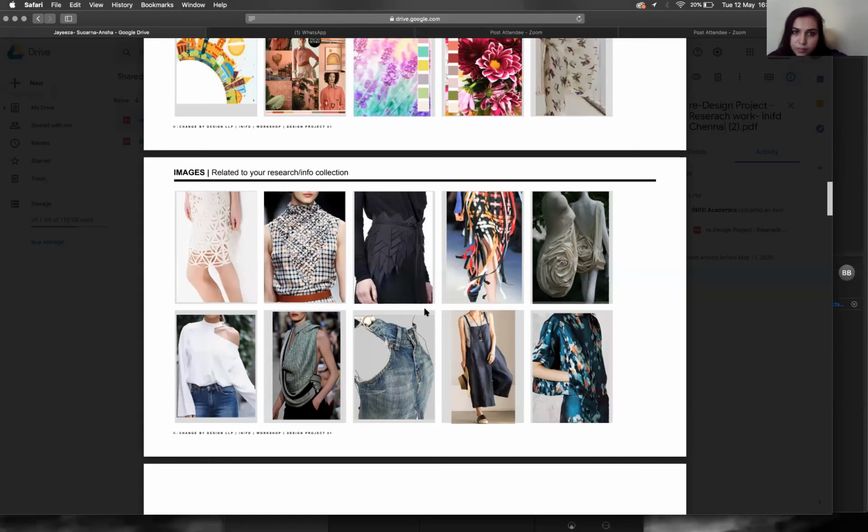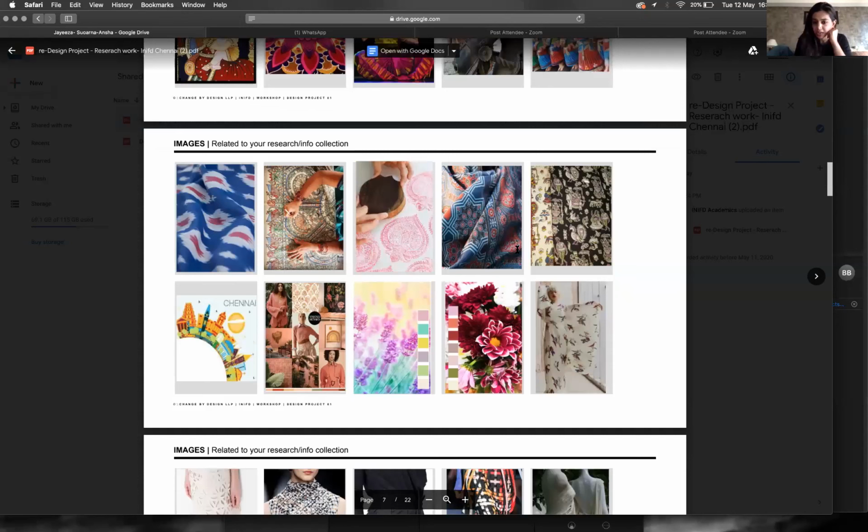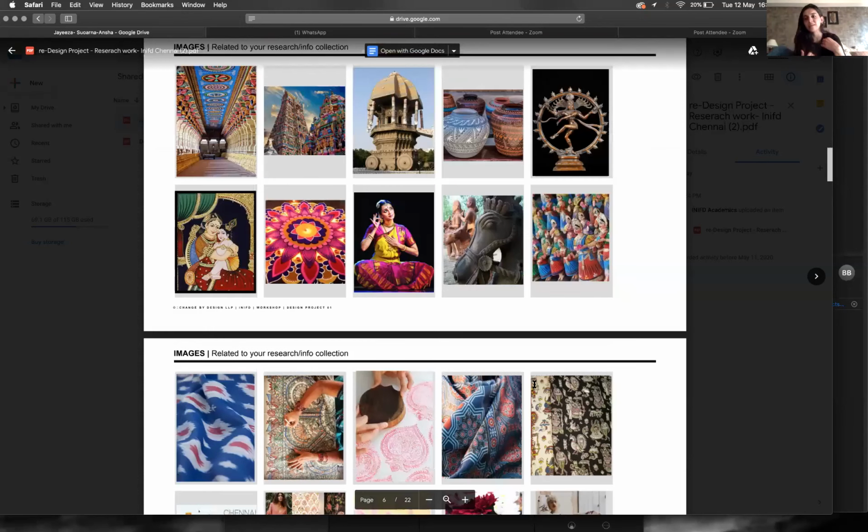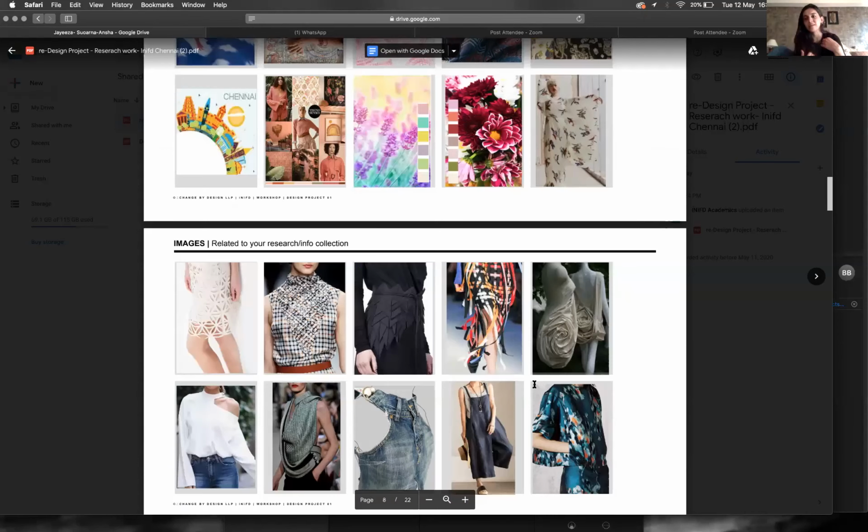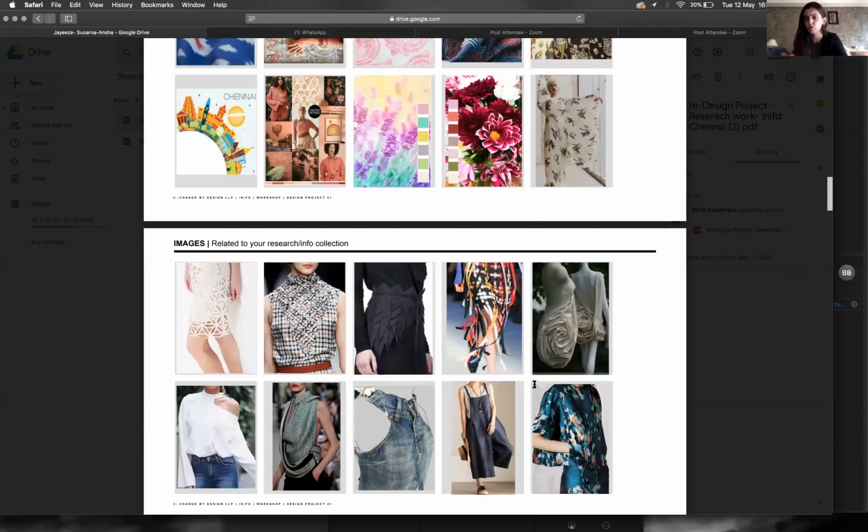Okay, so the thing is that in none of the pictures above is there any mention of the hut. So if you have suddenly moved from this kind of imagery and this kind of imagery to this imagery, how are we supposed to understand that, right? So maybe you need to add in those images of the huts you're talking about. So weaving patterns from the huts absolutely makes sense, no problem. But because we can't see that imagery here, we are unaware as a viewer of how you've jumped.